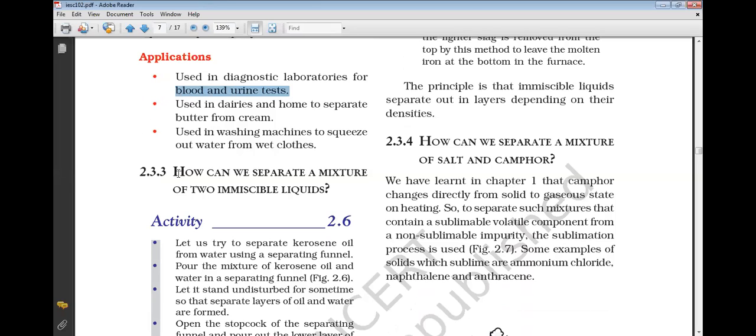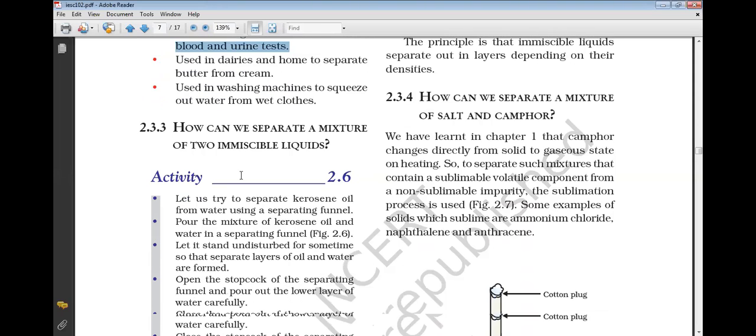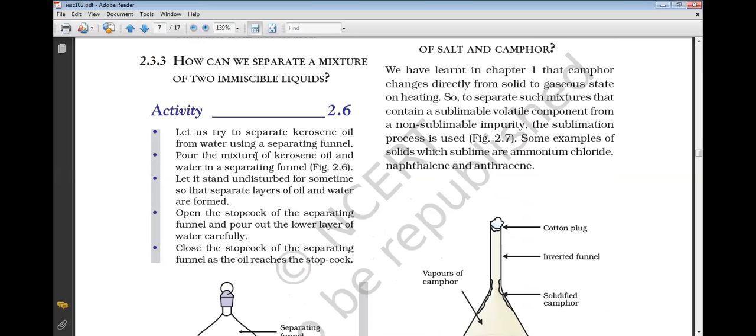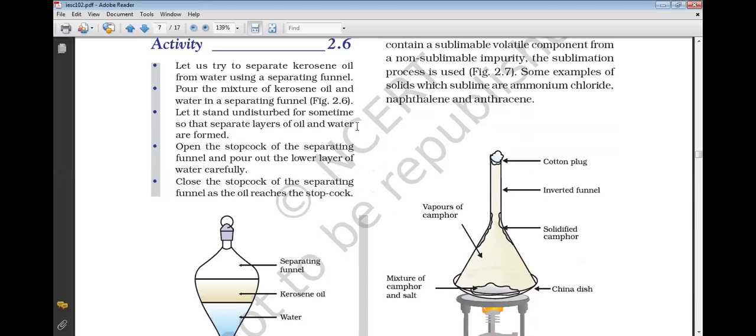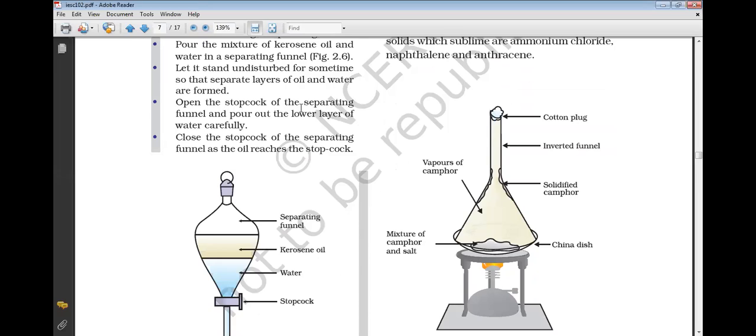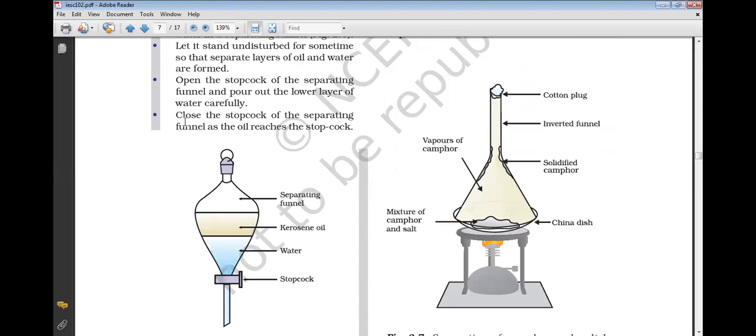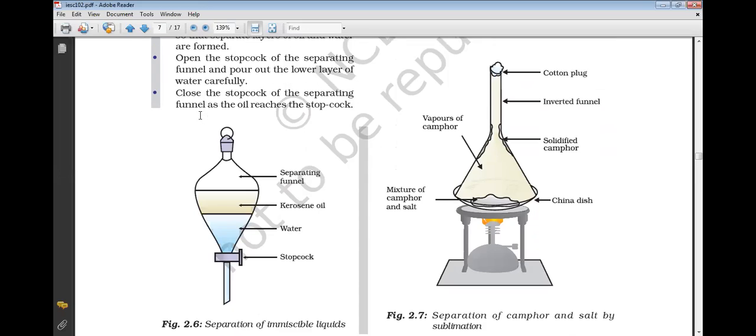Now another, third one, is how we separate a mixture of two immiscible liquids. Means what? Like kerosene oil from water. Okay, separate kerosene oil from water using a separating funnel. This is the activity I am reading: the mixture of kerosene oil and water in the separating funnel. Let it stand undisturbed for some time so that separate layers of oil and water are formed. Open the stopcock of the separating funnel and pour out the lower layer of water carefully.